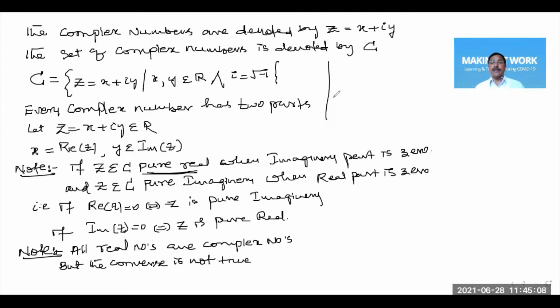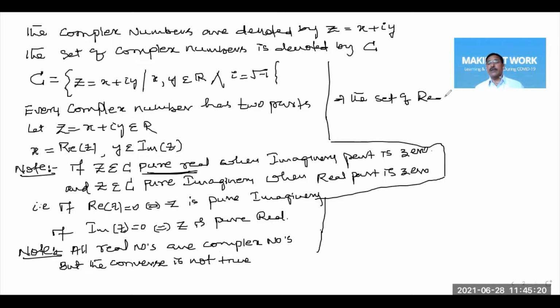So this implies that, since every real number is a complex number, the set of real numbers R is a subset of the set of complex numbers. With this, we can observe the hierarchy of the number system.